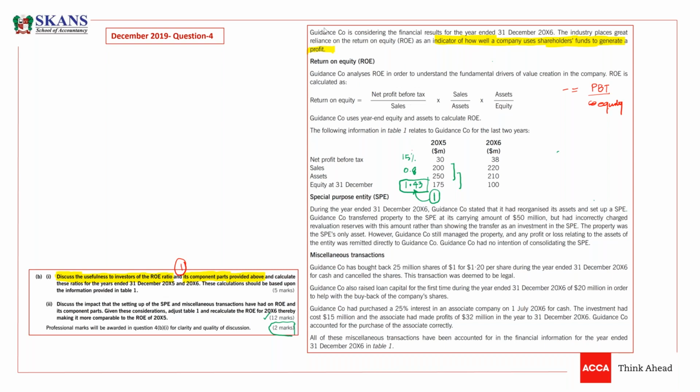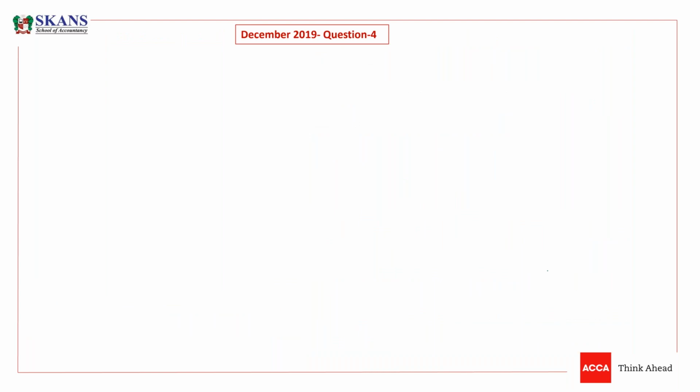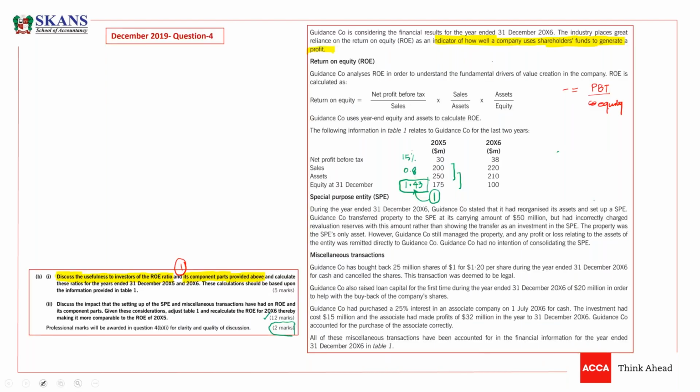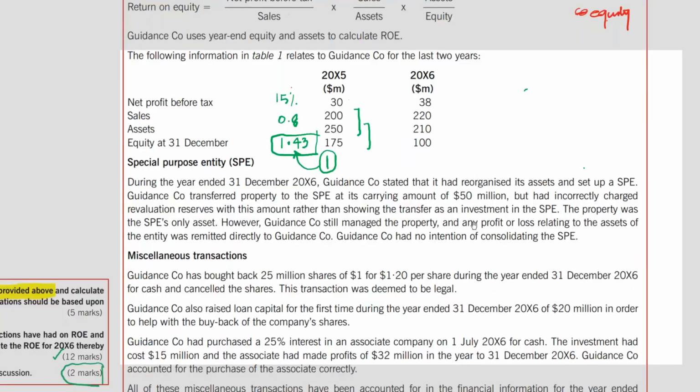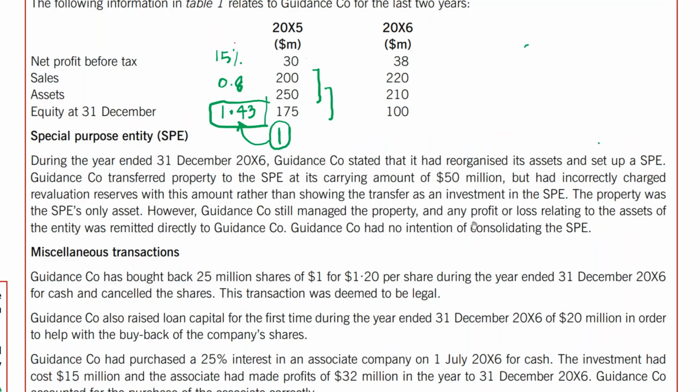Listen carefully. Special purpose entity. What is special purpose entity? Let me zoom in, guys, because some of our friends were having a problem. Okay, this is the special purpose entity transaction. Listen carefully: during the year ended 31st December 2006, so this is the problem in 2006 only, Guidance company stated that it had reorganized its assets and set up a special purpose entity. Guidance company transferred property to the special purpose entity at its carrying amount of 50 million.